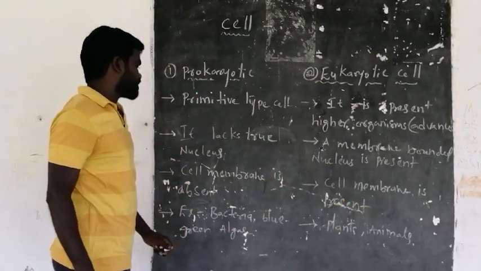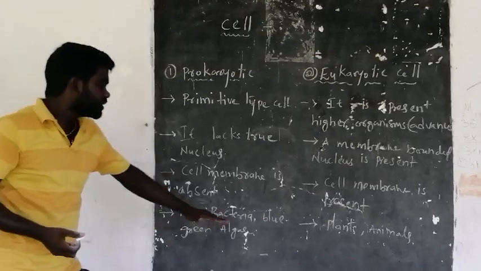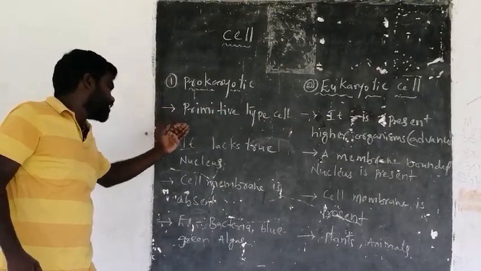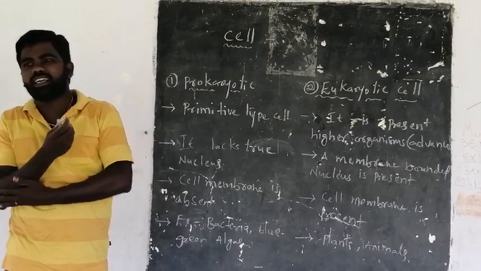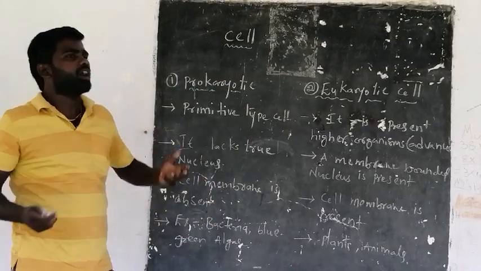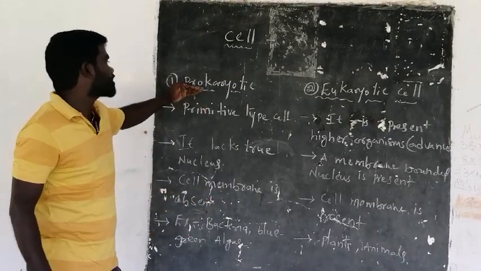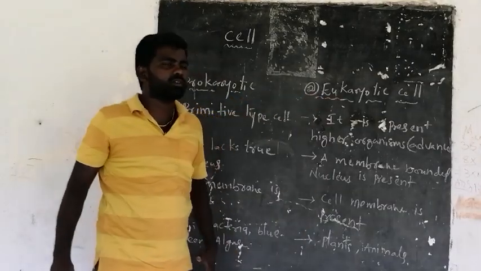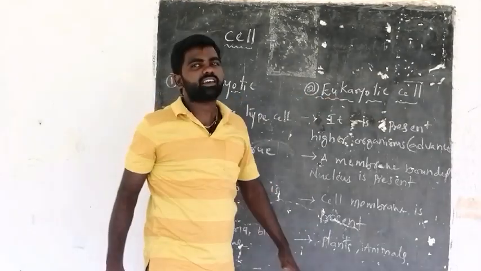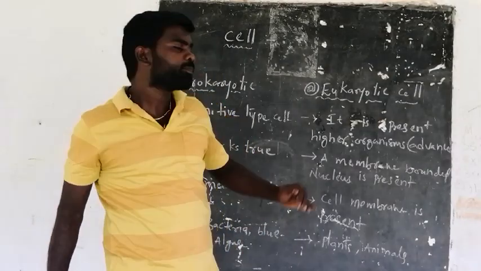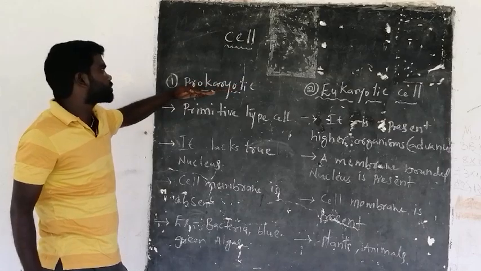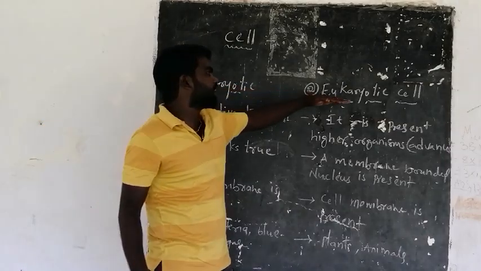All plants and animals consist of eukaryotic cells, and the lower organisms, which include bacteria and blue-green algae, consist of prokaryotic cells. Eukaryotic cells are present in all higher organisms, plants and animals. Here there are basically two types of cells: prokaryotic cells and eukaryotic cells.